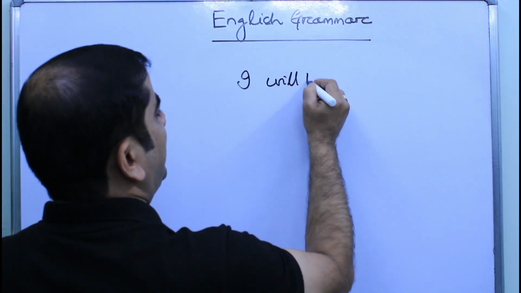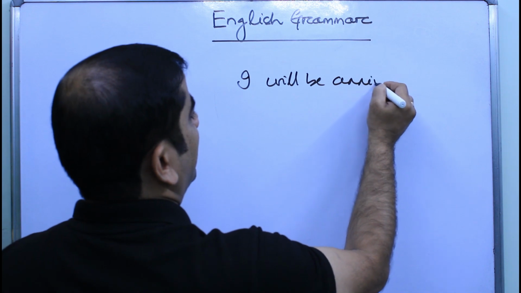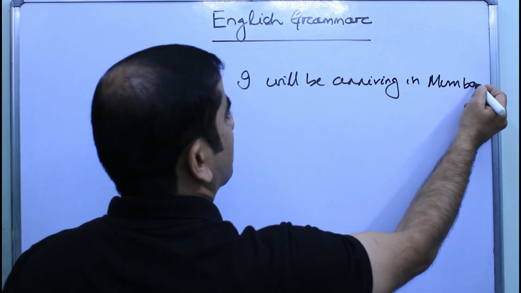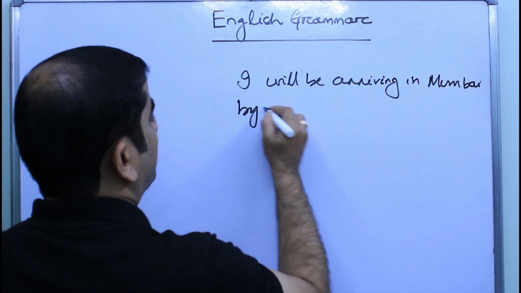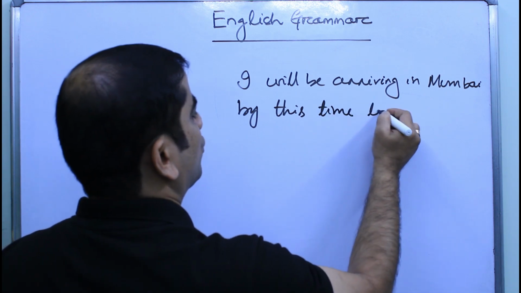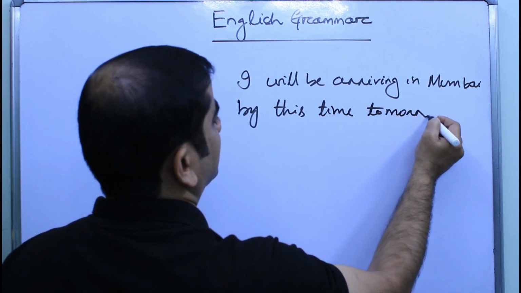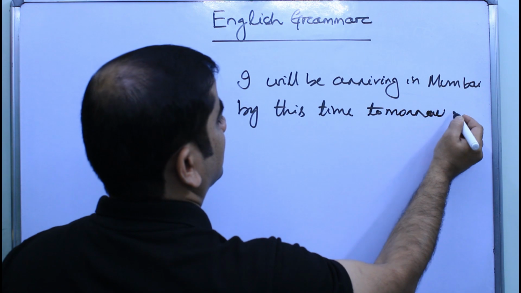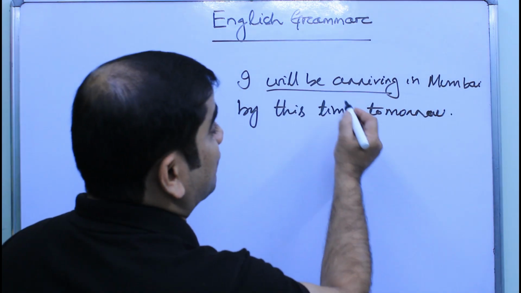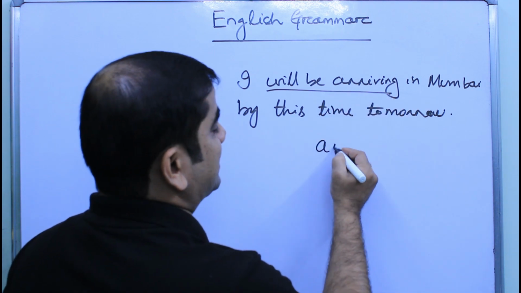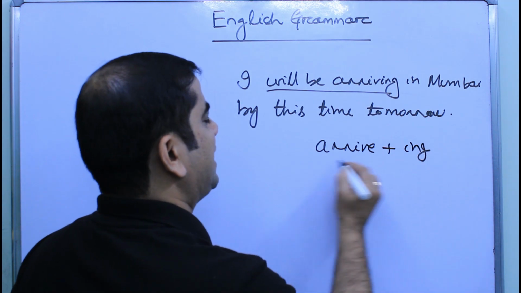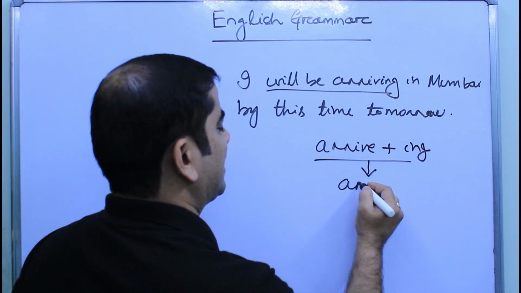I will be arriving in Mumbai by this time tomorrow. Okay, see, in this case, by looking at the verb itself, arriving, so it is arrive plus ing, that gives us arriving.